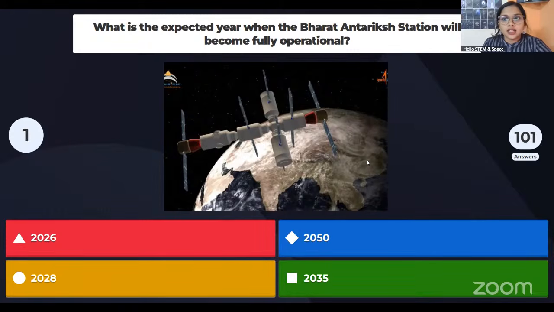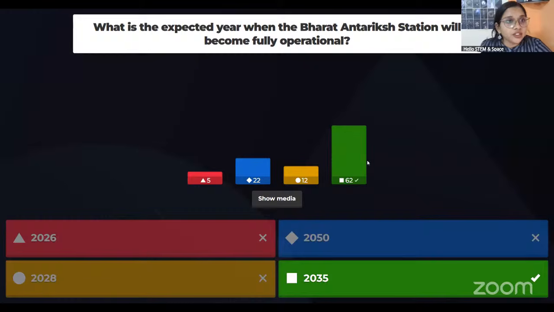Yes, we are getting some answers, and most of you gave the correct answer: it is 2035. The starting for this program will happen in 2028, but the entire structure will consist of 5 different parts or modules, and each module will be launched separately. We will assemble all these 5 modules in space, and Bharatiya Antariksh Station will be fully operational in 2035. At least we are expected to finish all these things in 2035.